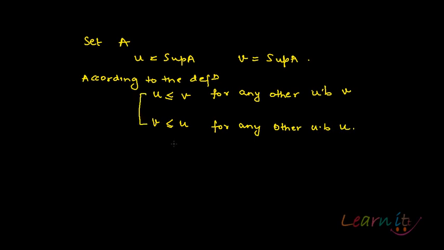If U is less than or equal to V, and V is less than or equal to U, then they have to be equal to each other. That proves the uniqueness of sup. Therefore, the supremum is unique.